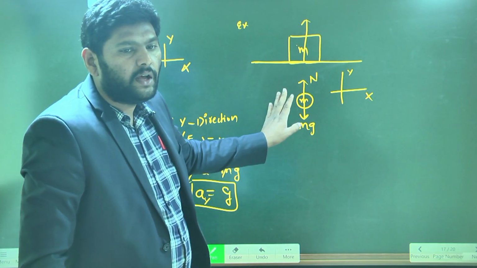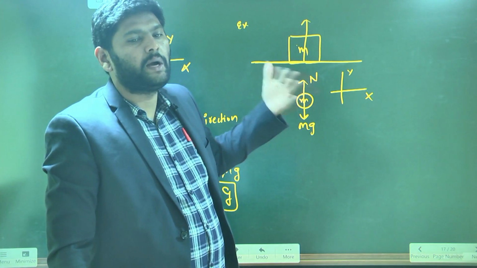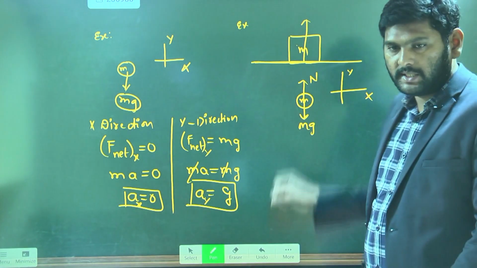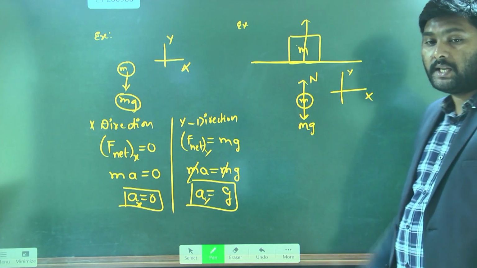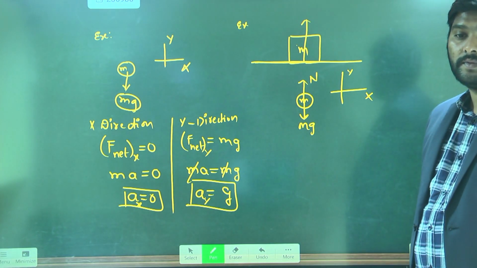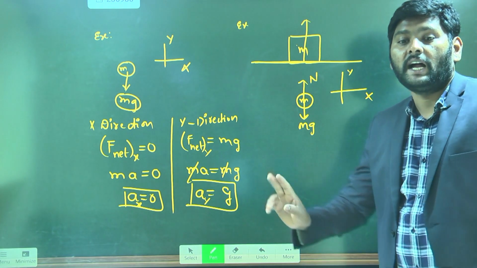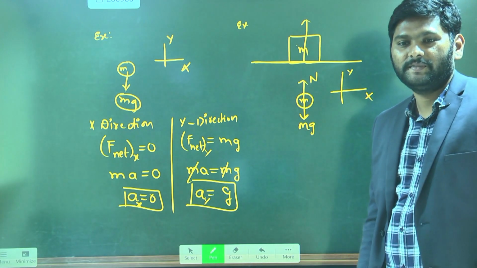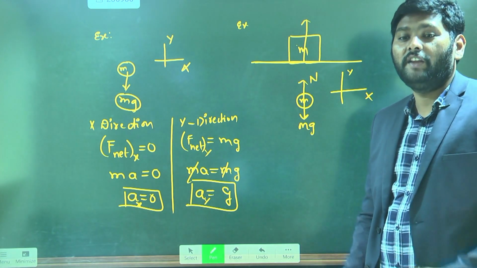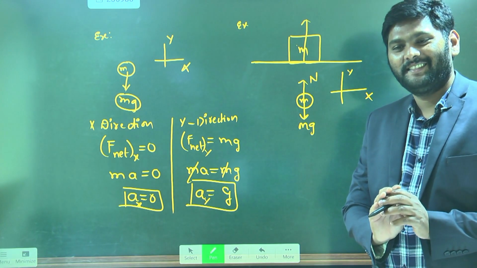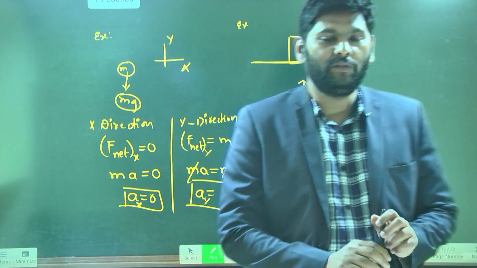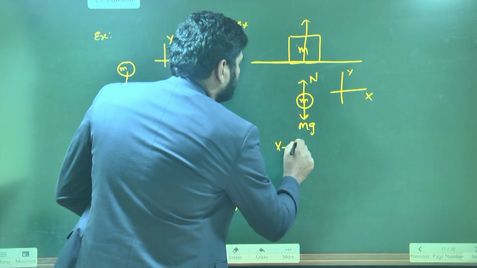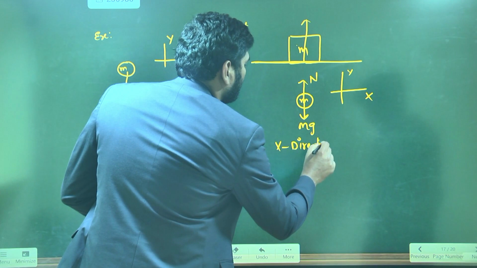Understand? Yes, sir. So this is the normal force. The second step is now completed. First step is what? Isolating the system. Next step is showing all forces acting on the body. Very good. What is the third step? Apply Newton's second law, in x and y direction. First I will apply Newton's second law in x direction.